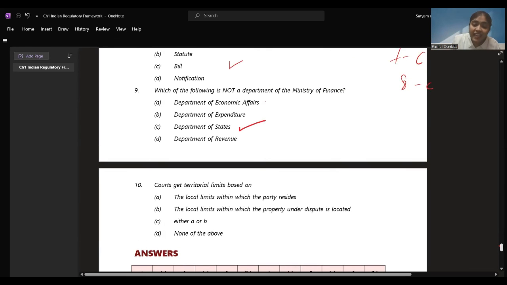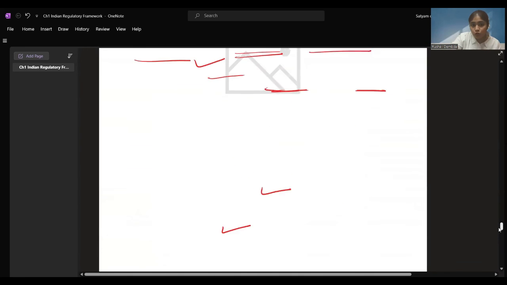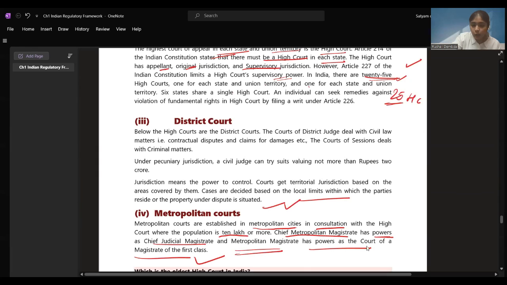Then courts get territorial limits based on, territorial limits means how much territory only they can see. The local limits within which the party resides, the local limits within which the property under dispute is located. We saw over here the court cases are decided based on local limits within which the parties reside or the properties under dispute are situated.